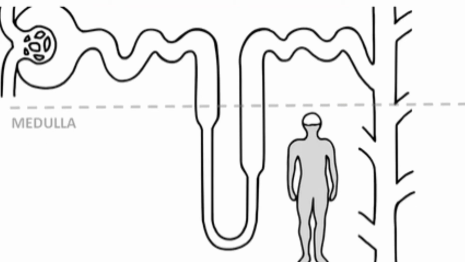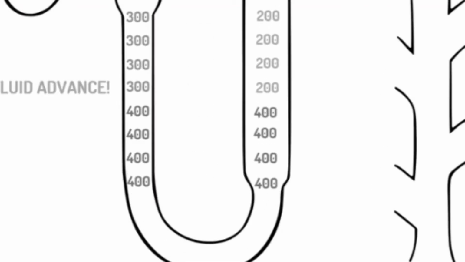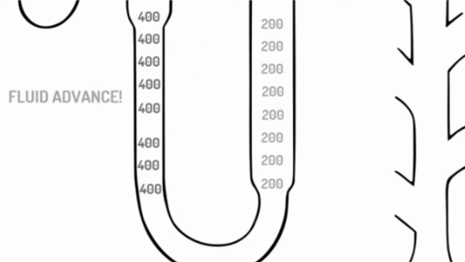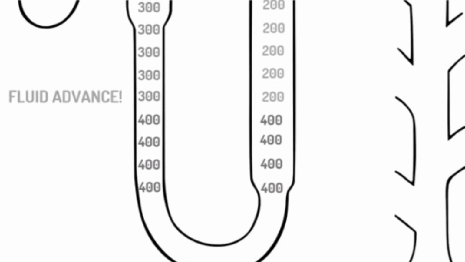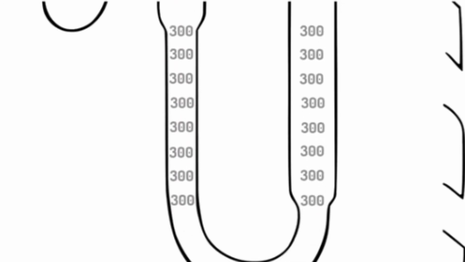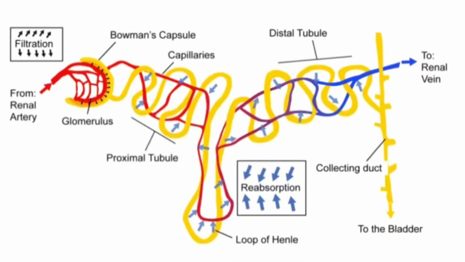When the water intake is high, a large volume of hypoosmotic urine is produced. In a normal individual, osmolarity of the urine may vary from approximately 50 to 1200 milliosmol. The corresponding urine volume may vary from as much as 18 liters per day to as little as 0.5 liter per day.